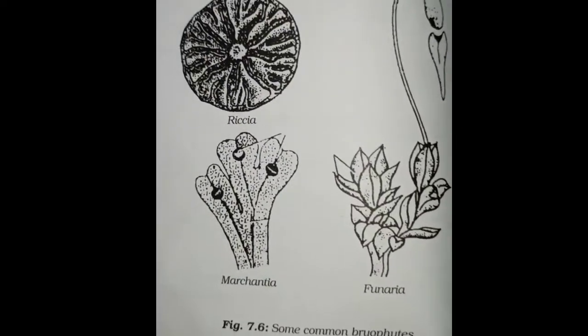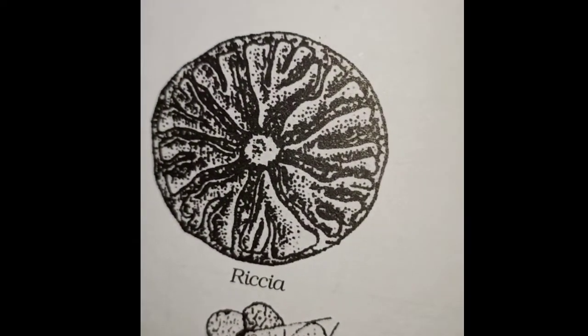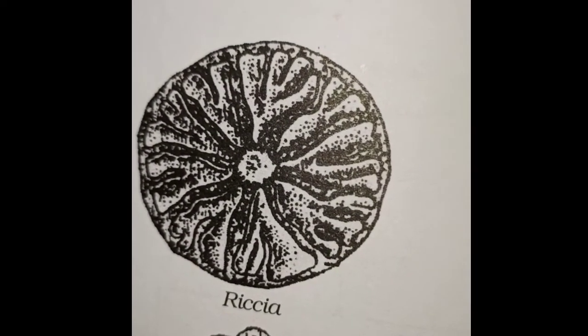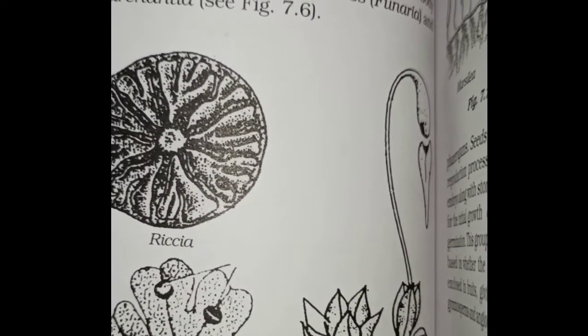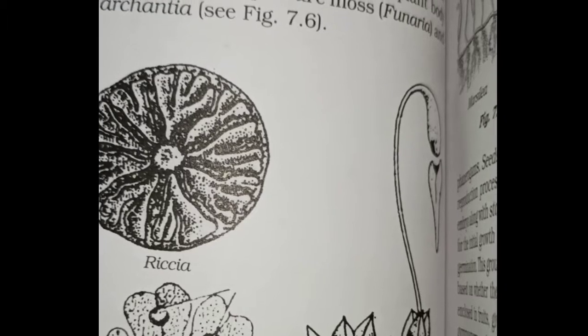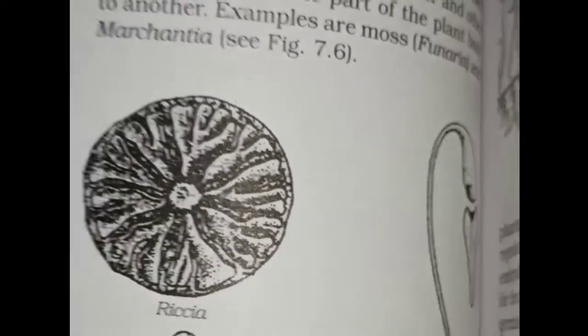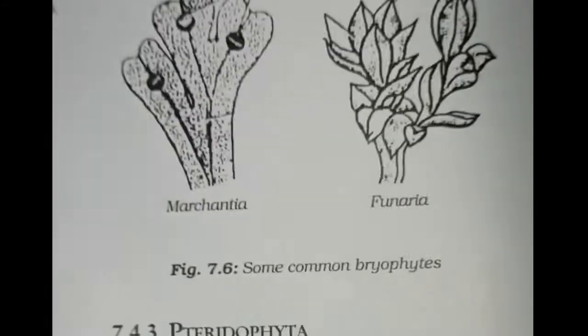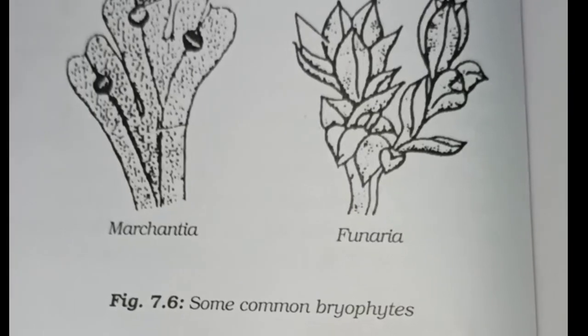Next, if it has well developed specialized vascular tissue, then we have to see whether they produce seeds or they do not produce seeds. If they do not produce seeds, then we call them Pteridophyta. So now we will study about Pteridophyta.